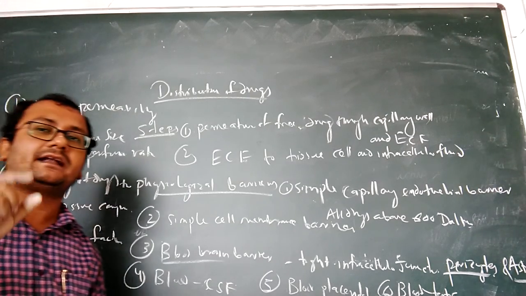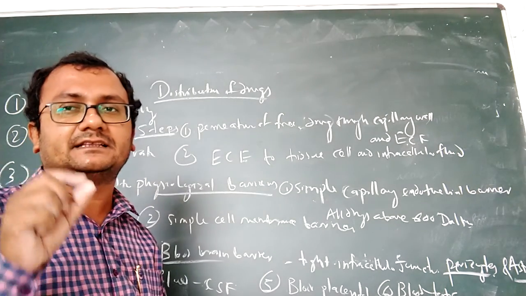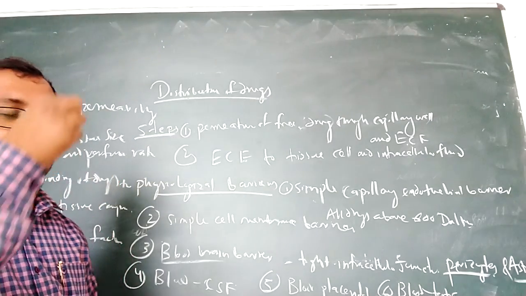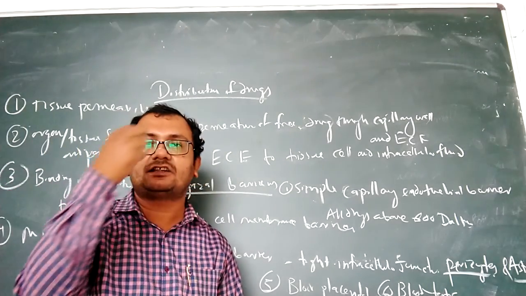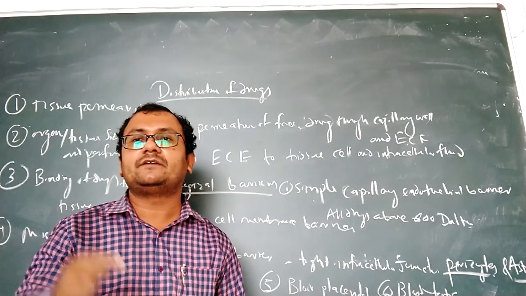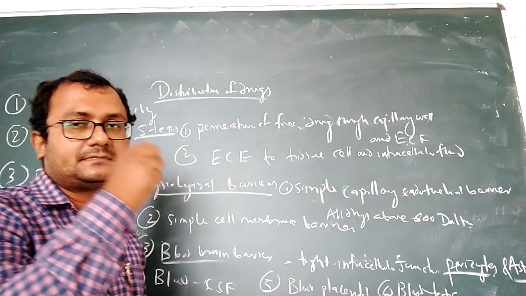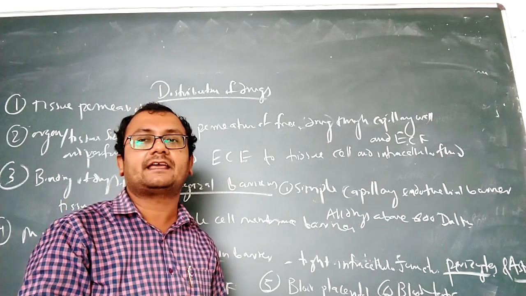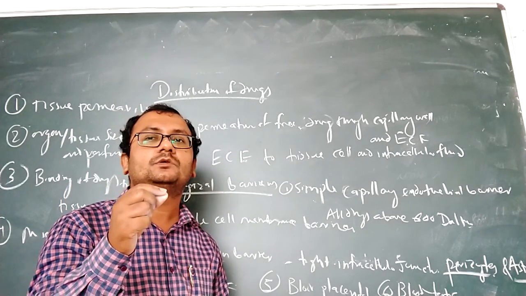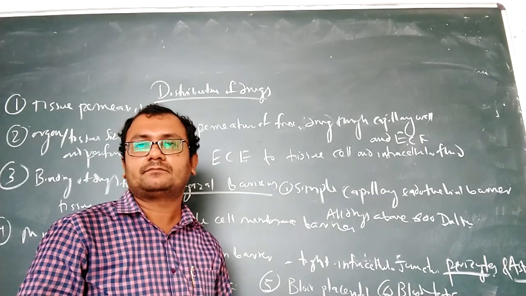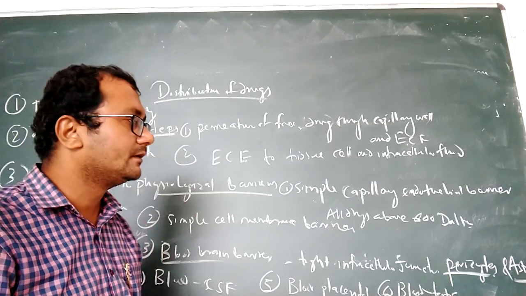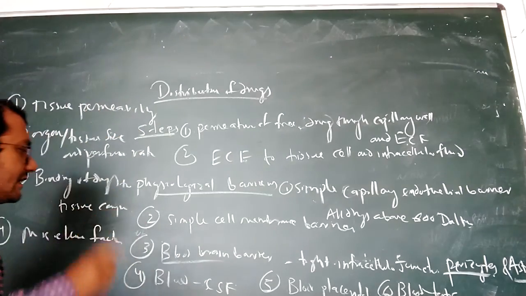It is present near the nose. So if you take any drug in the nasal cavity, as an intranasal dosage form, it can cross into the brain through the trigger area because the blood-brain barrier is absent there. So this is the strongest barrier.